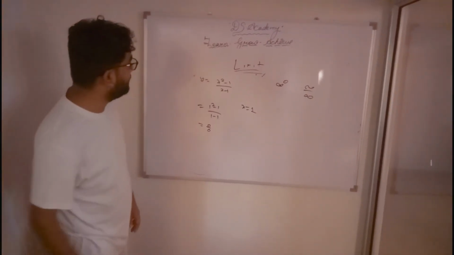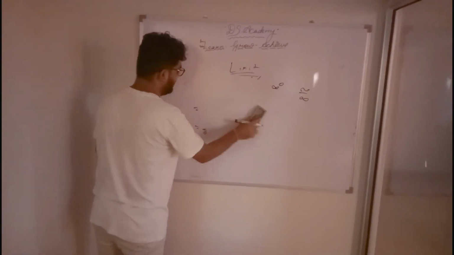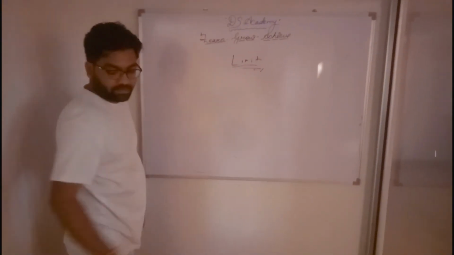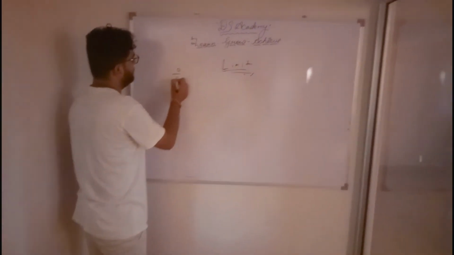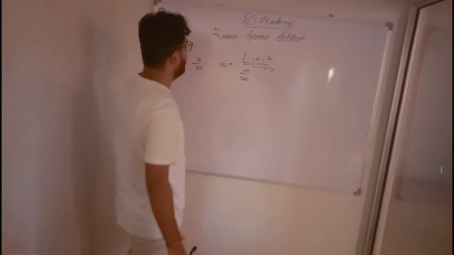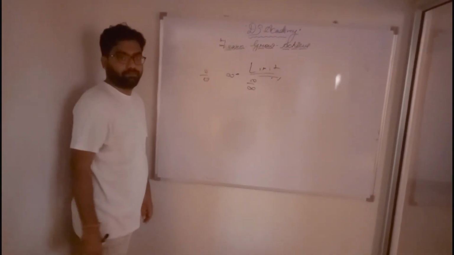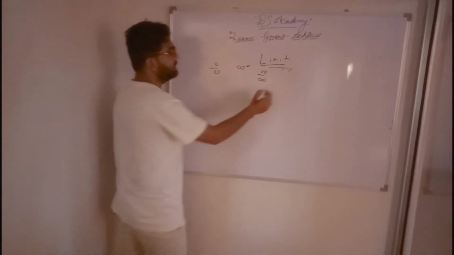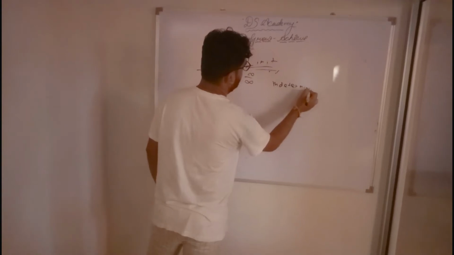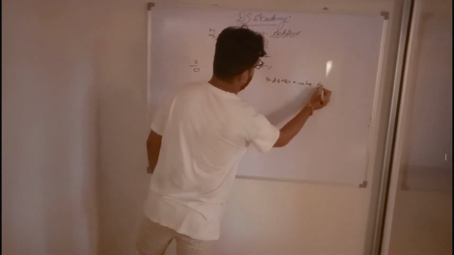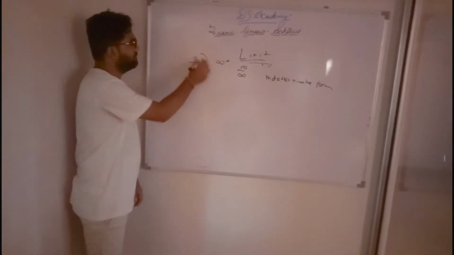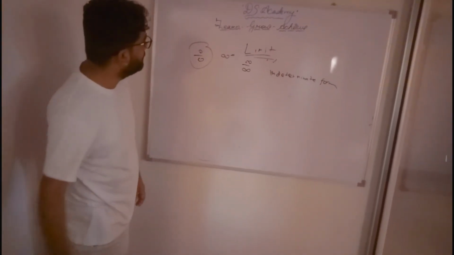So you understand why I need to study this chapter, because we call infinity to the power 0, infinity to the power infinity, indeterminate forms. Understood? Indeterminate form. We will discuss it first.